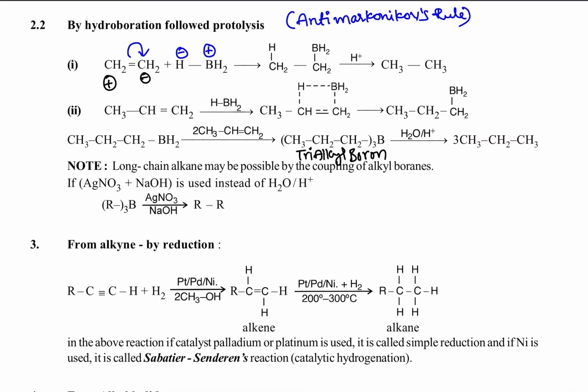You got it? So the same thing we use in hydroboration: hydroboration followed by protonolysis. The same reaction we also use for the preparation of alcohols, where hydrogen peroxide and base are used. Hydrogen peroxide and base. Okay, students.